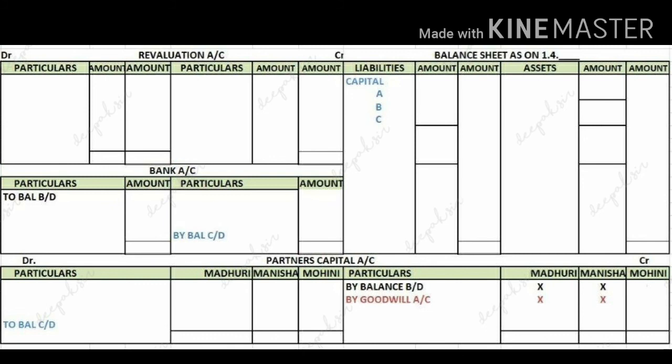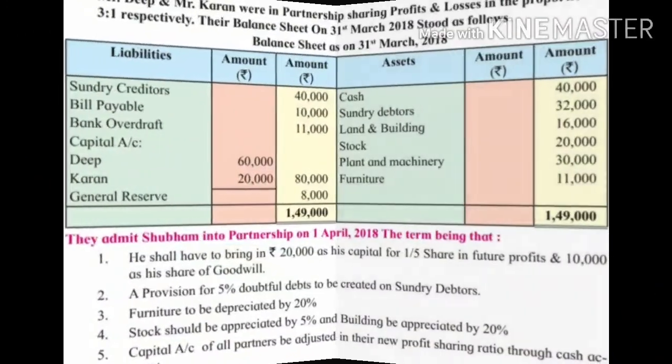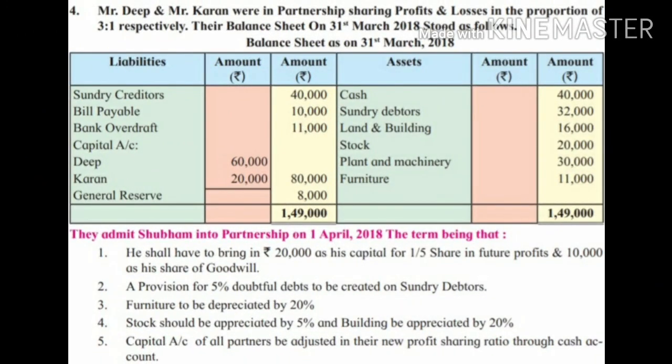Now let us quickly see the same problem, the fourth one, which is given on page number 163. On the top, the information is given: Deep and Karan were in partnership, sharing profits and losses in the proportion of 3:1 respectively. Their balance sheet on 31st March 2018 stood as follows. So the old ratio is given as 3:1.